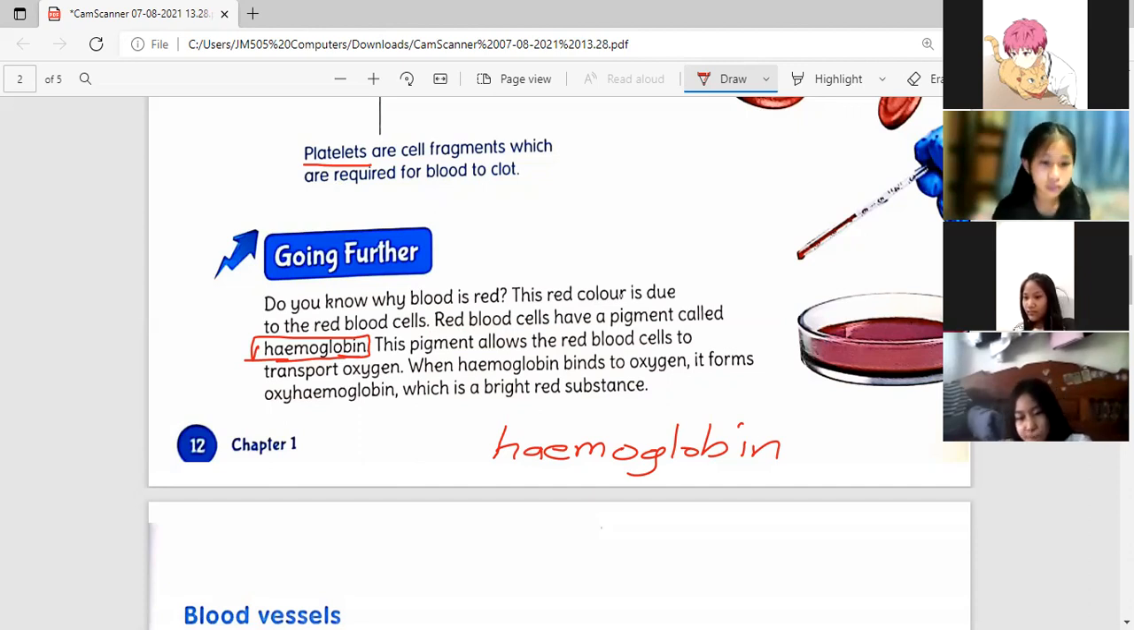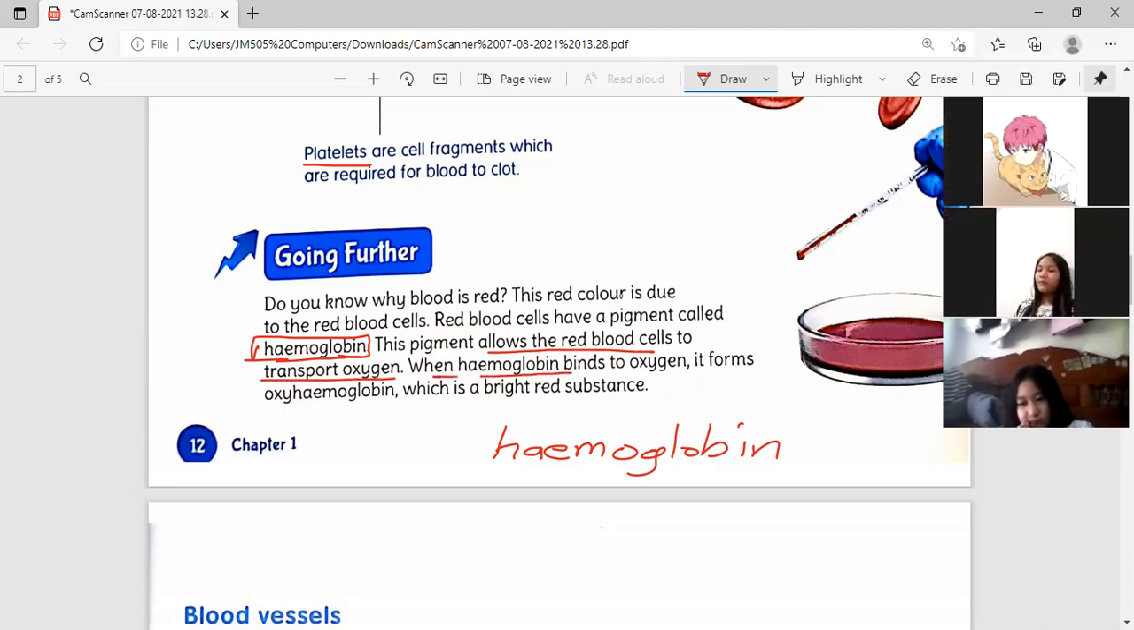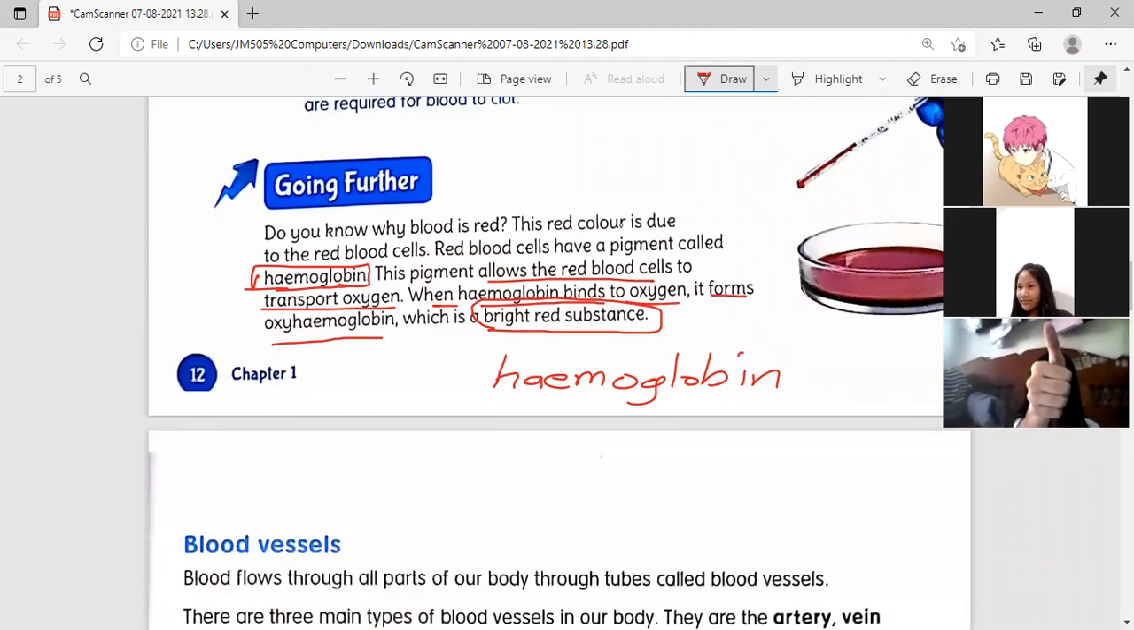Okay, hemoglobin. This pigment allows the red blood cells to transport oxygen. When hemoglobin binds to oxygen, it forms oxyhemoglobin, which is a bright red substance. So why is the blood color red? Because of hemoglobin. That is the answer, hemoglobin.